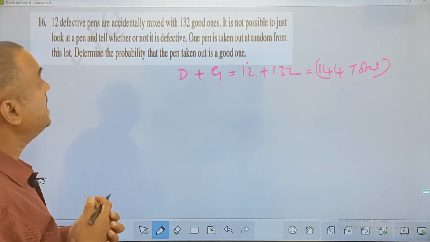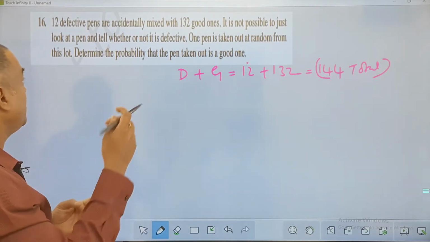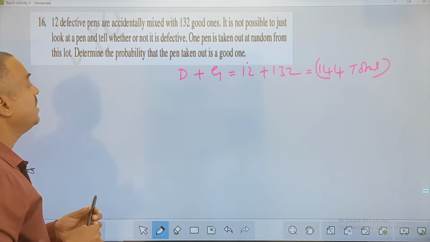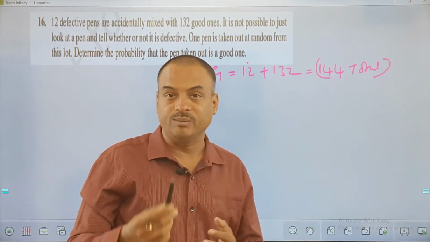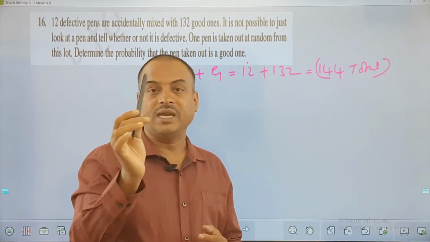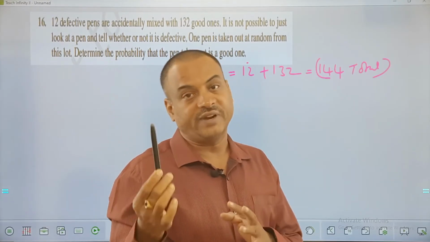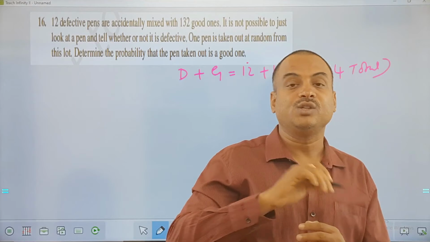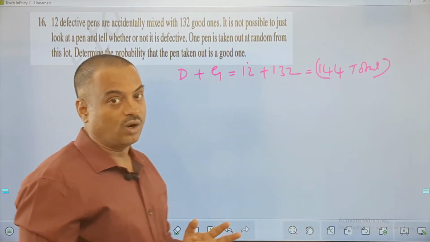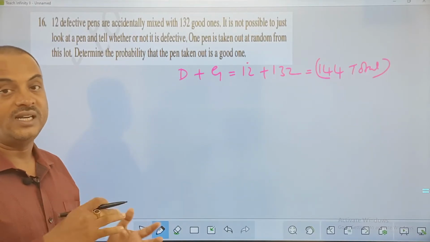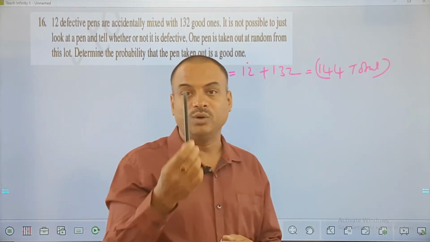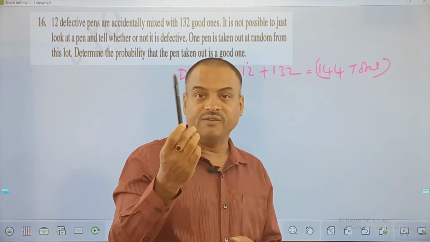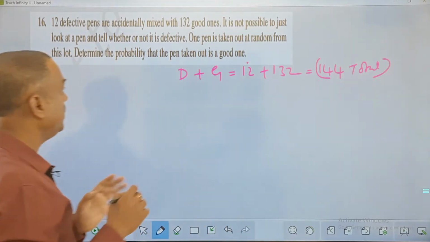Fine. It is not possible to just look at a pen and tell whether or not it is defective. Majority of the time, when I pick up a pen, I can't say by looking at it whether it is a good one or a defective one. I need to write, I need to check on paper whether it is writing or not, and only then will I be able to say whether it is defective or not. Otherwise he is also trying to say that there is no defect found on the outer side, it is defect free, and only it is not writing.